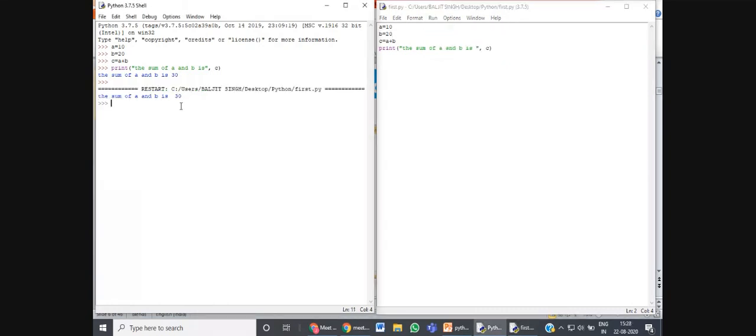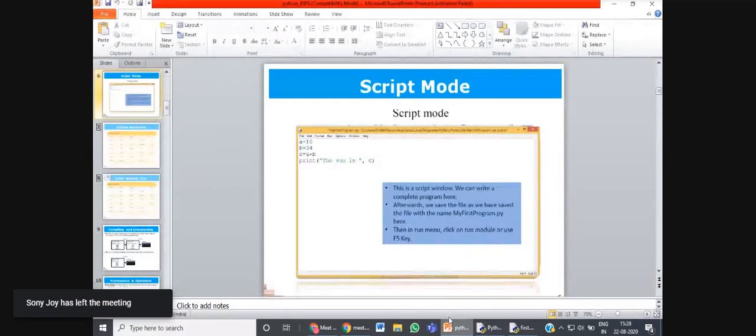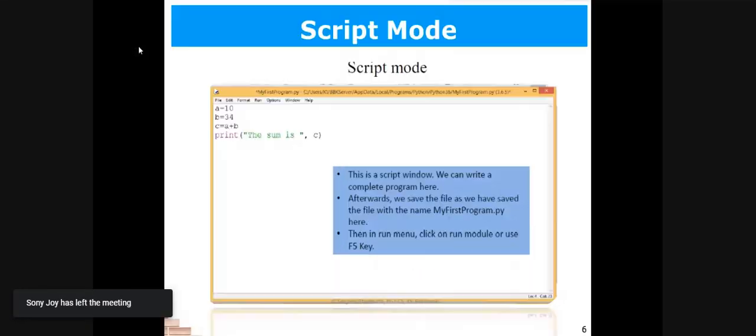So see, again, the same output we have got here. The sum of A and B is 30. Okay, so this is how we write the program in script mode and in interactive mode, right? So this is the difference between using interactive mode and the script mode of Python. Okay, let's go back to the presentation. We have just seen the difference between interactive mode and the script mode.